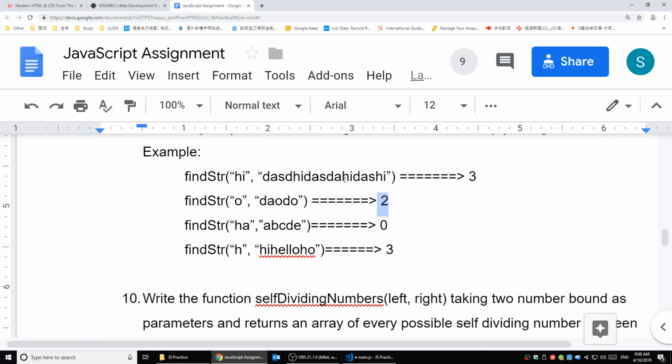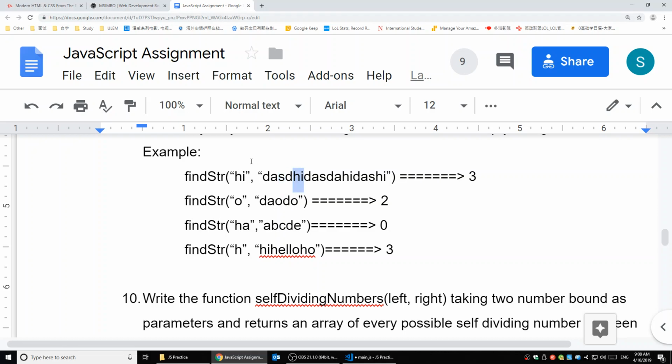And also for the first one here, you need to be careful, because we're going to check if DA equal to HI. No, it's not. But we're not going to directly check SD. We actually need to check AS. The second one and the third one, is that equal to HI? No, it's not. Is the SD equal to HI? No, it's not. Is the DH equal to HI? No, it's not.